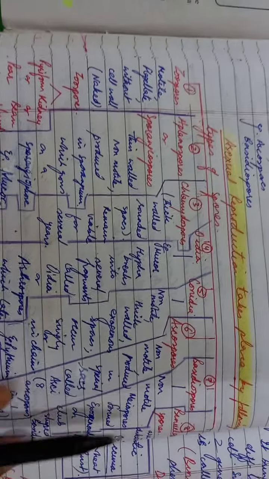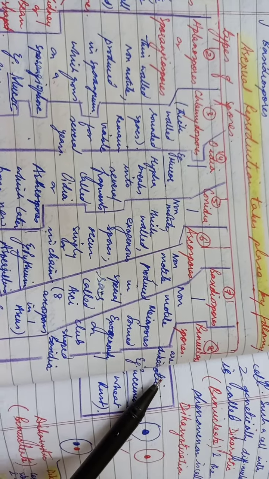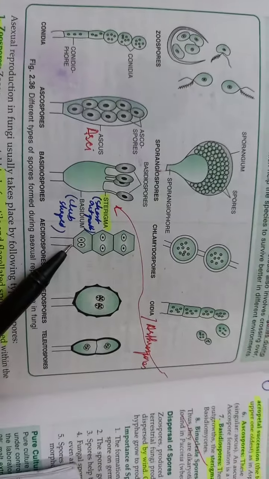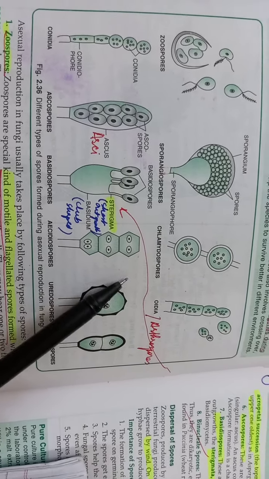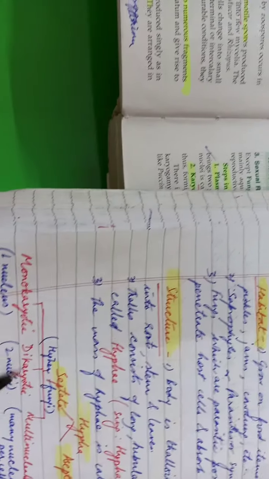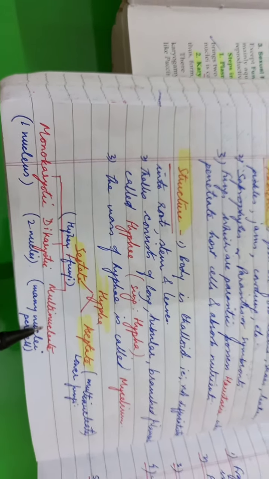And now coming to the last type of spore, that is binucleate spores. Binucleate, as the name tells you, they have 2 nuclei. Look at them. These are meant for multiplication of dikaryotic mycelium. Just now I told you in my previous video how the mycelium could be monokaryotic, dikaryotic, or multinucleate.